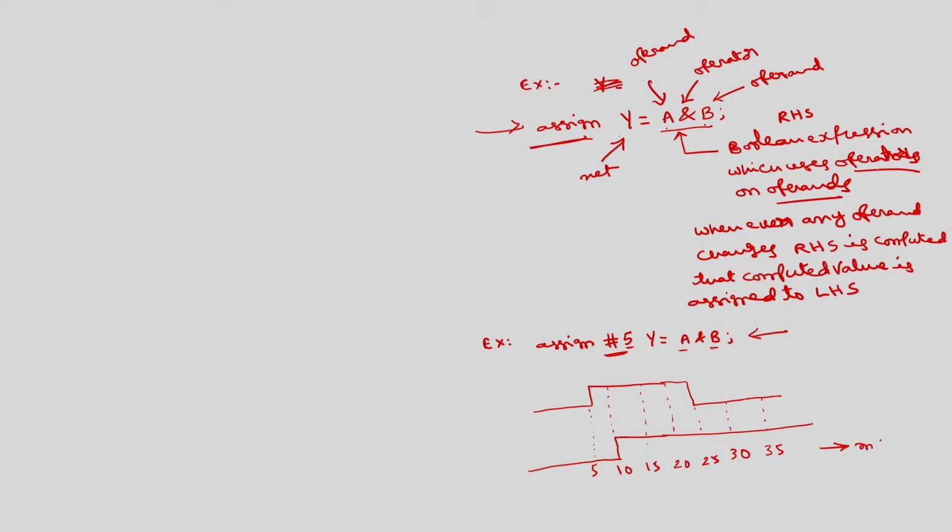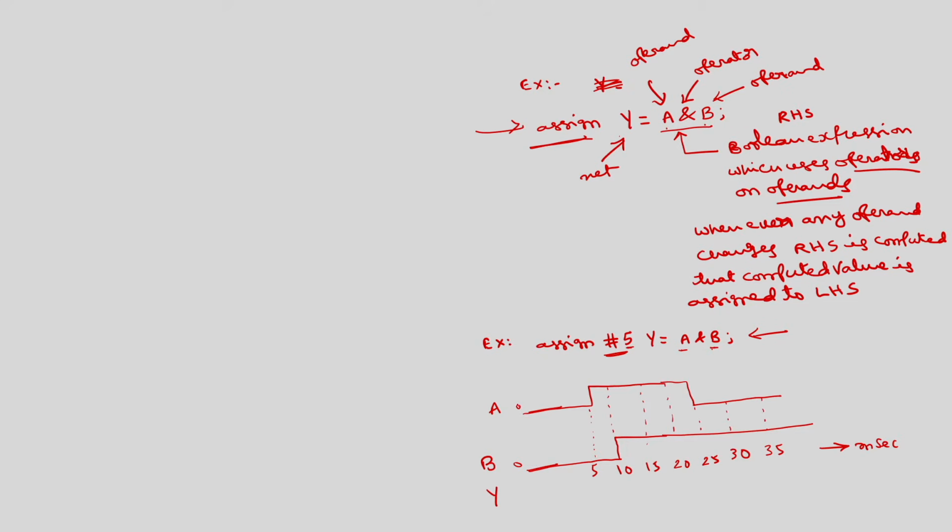This is in milliseconds. This is A, this is B. Let us assume that they are coming from infinity at logic 0. Then what will be Y?